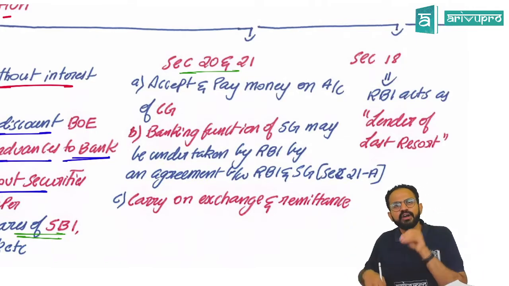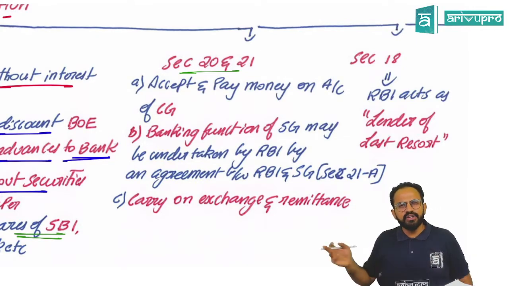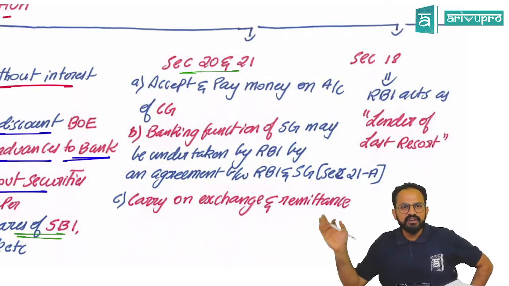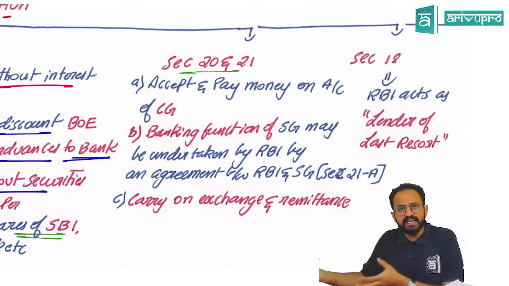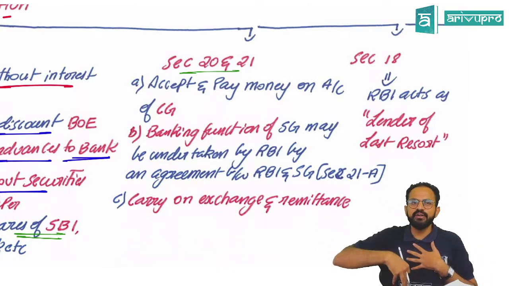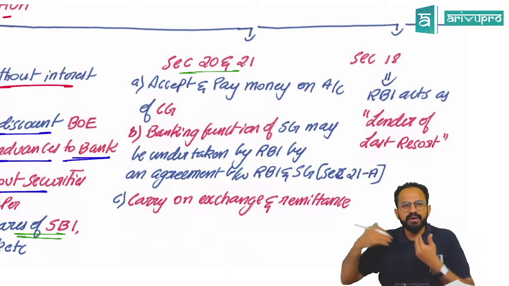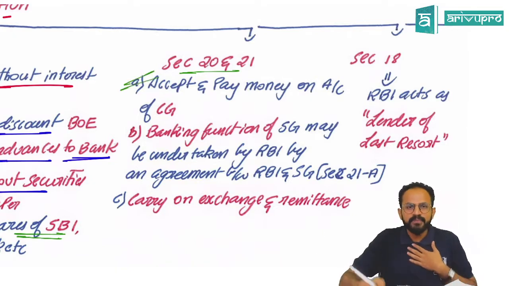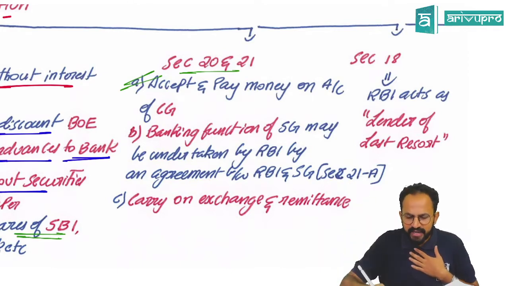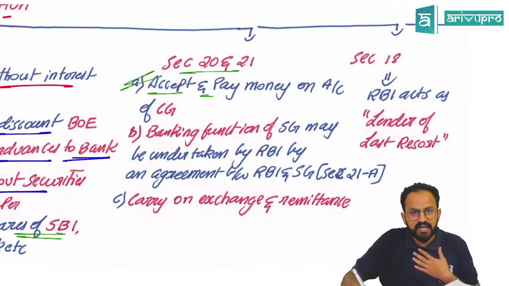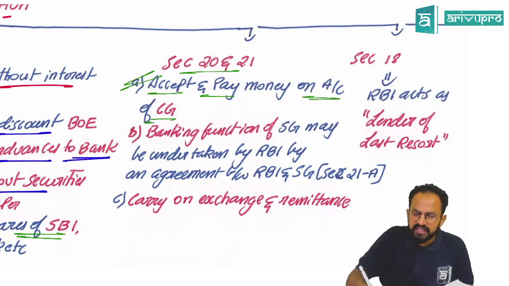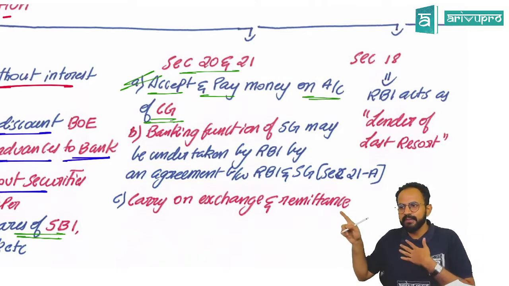People, now if you are a company, you will have a bank account in HDFC or Axis Bank. Sir, where will the central government have its account? The central government's entire acceptance and payment of money: whosoever has to give money to the central government, that money will be credited to RBI. Whomsoever it should be paid to, that will be taken care of by RBI. Acceptance and payment of money on account of the central government is a function of RBI.